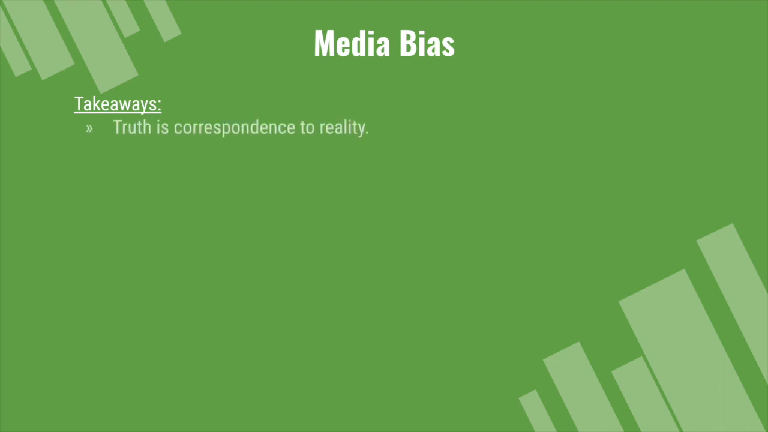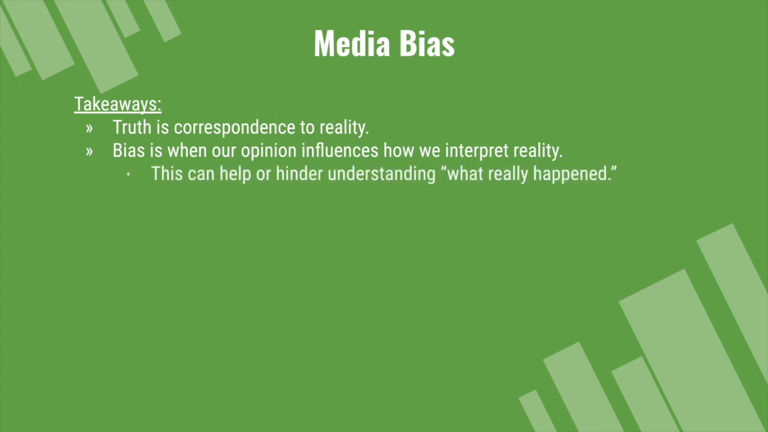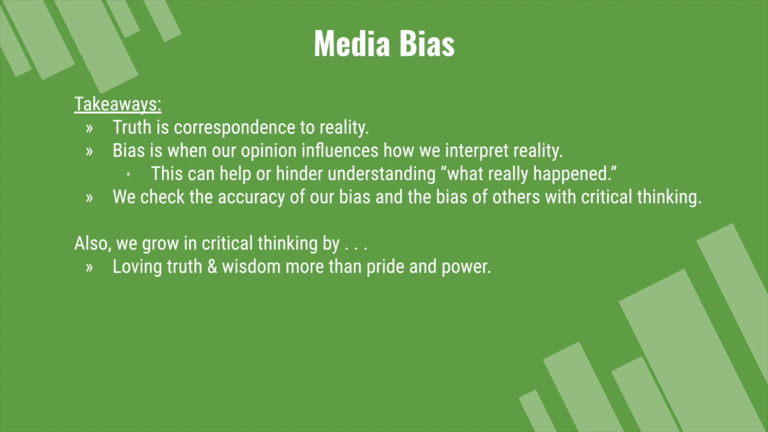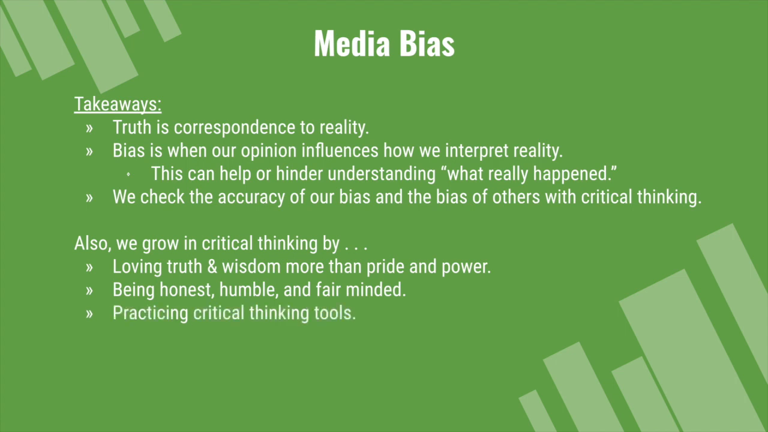Here are some takeaways. Truth is correspondence to reality. Bias is when our opinion influences how we interpret reality. This can help or hinder understanding what really happened. We check the accuracy of our bias and the bias of others with critical thinking. Also, we grow in critical thinking by loving truth and wisdom more than pride and power, being honest, humble, and fair-minded, and practicing critical thinking tools.